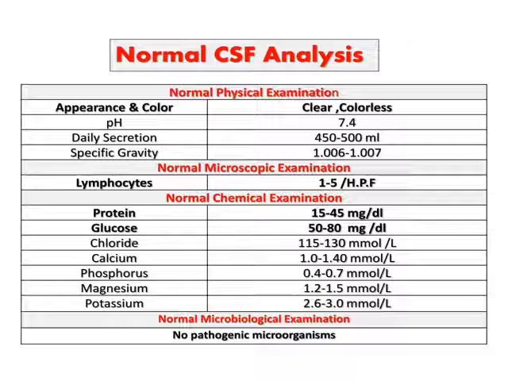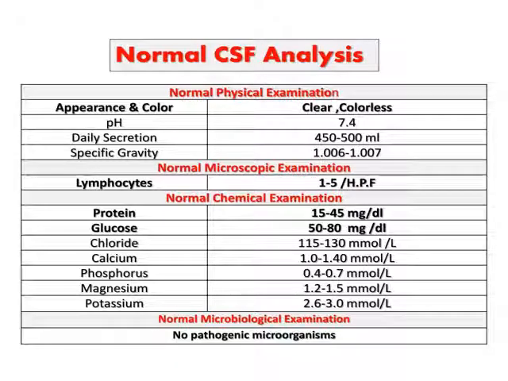Normal microscopic examination: lymphocytes 1 to 5 per high power field. No other cells are present in normal CSF. Now normal chemical examination: protein 15 to 45 milligram per dl, glucose 50 to 80 milligram per dl, chloride 115 to 130 millimole per liter, calcium 1 to 1.4 millimole per liter.